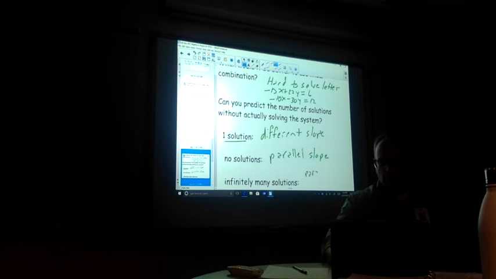And then the infinitely many solutions is also parallel slopes. That's the first thing usually you would see. But then you'd say, well, wait a minute, it's the same line. So if you had, like, let's say you solved them both, and one was y equals 3/5 x plus 10, and another one, rather than having 3/5 x, you maybe double it, is y equals 6/10 x plus 9, I think I said. So if they're the same equation, then that's what's going to take place.